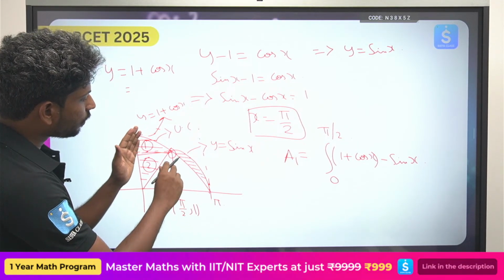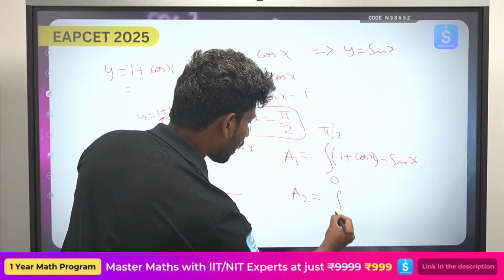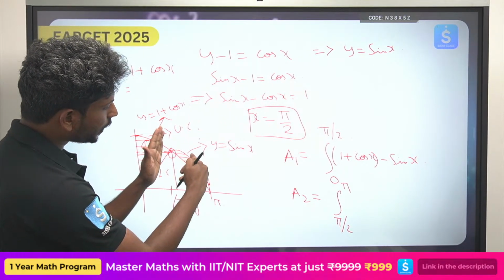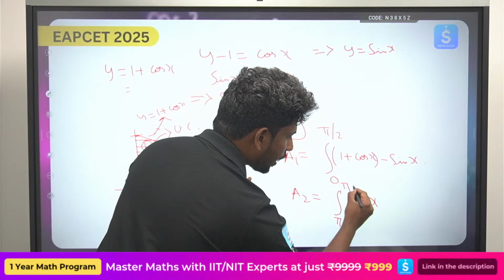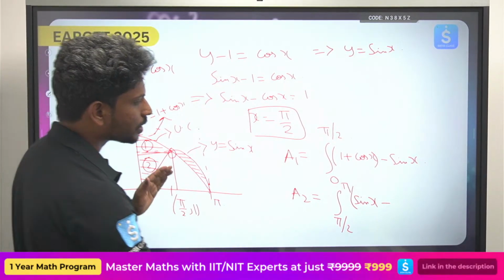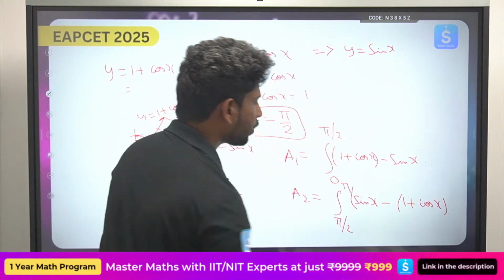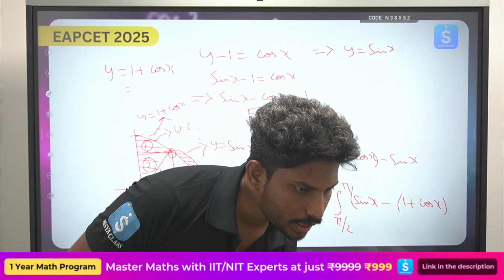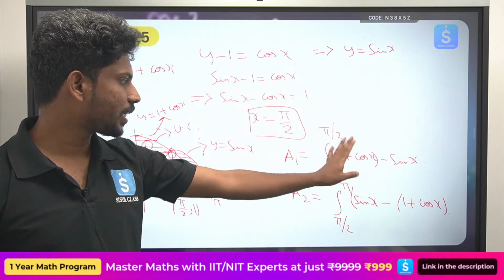So here also, the a2 value is from pi by 2 to pi. So what you need to find here is the upper curve, that is sin x, and what is the lower curve here, that is y is equals to 1 plus cos x. Now you try to do the whole thing, a1 and a2, simple integration. Sir, why the, okay, so you need to do the simple integration and then find out the answer.